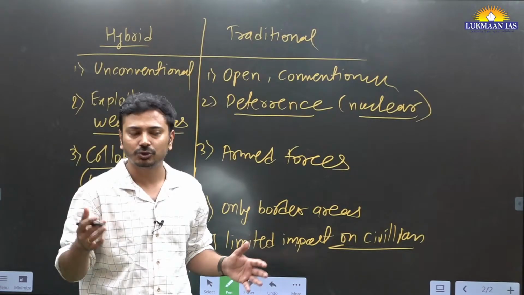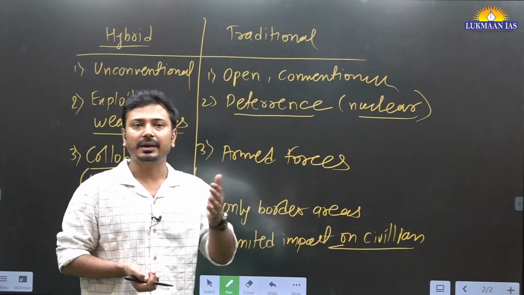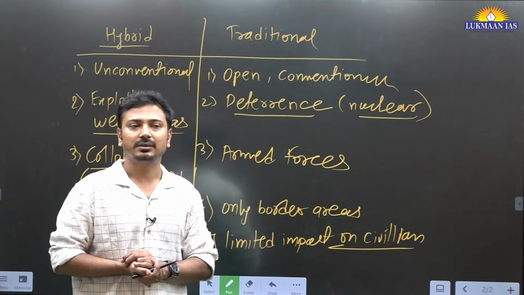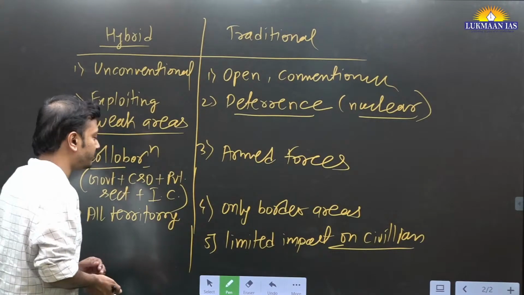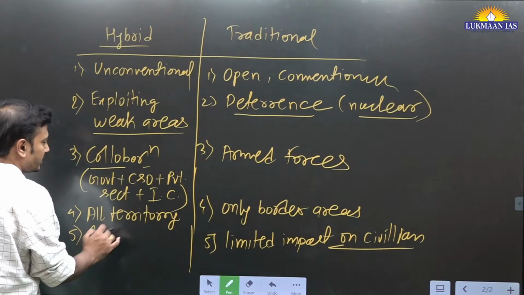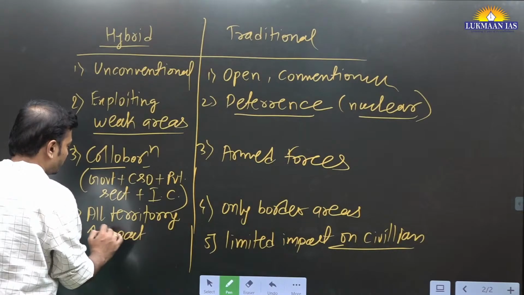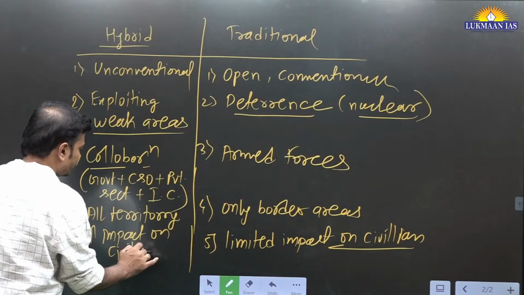What we are seeing in the Russia-Ukraine war is that they are directly attacking civilian areas, urban cities. This is hybrid warfare. And how are they doing this? With the help of technology. So here you can see an increased impact on civilian life and structures.